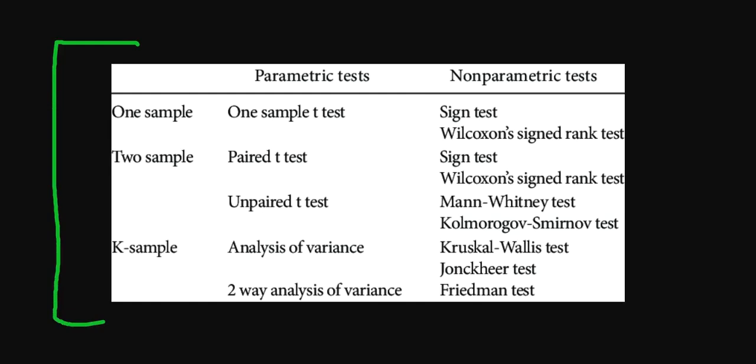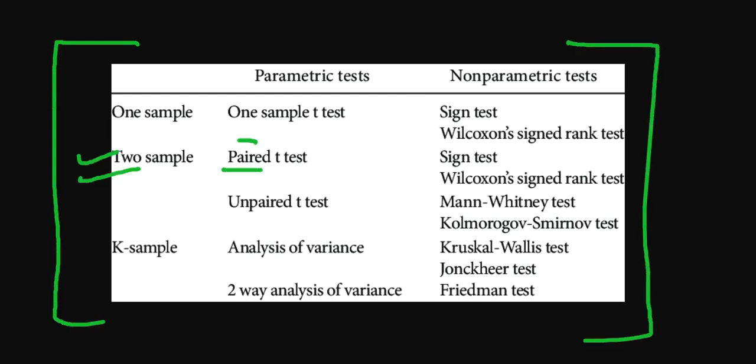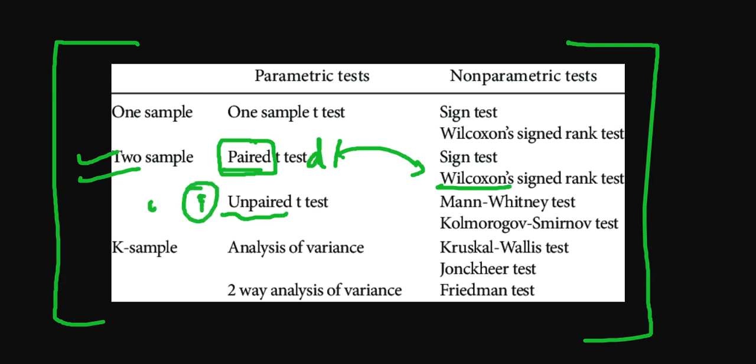Someday, if you give some PhD entrances, maybe for a two-sample paired test, see one more word: paired t-test, independent, dependent, correlated, everything is the same. What are we using? We are using the Wilcoxon signed-rank test. Now, this is unpaired, which means independent sample or uncorrelated sample. What are we using? We can use Mann-Whitney or the Kolmogorov-Smirnov test. This is also a test you will find in the e-book.